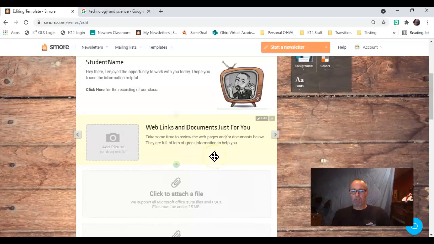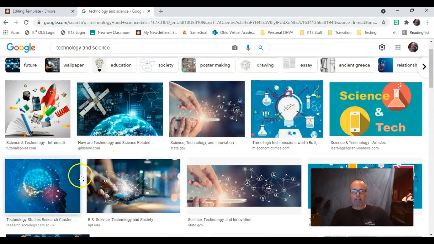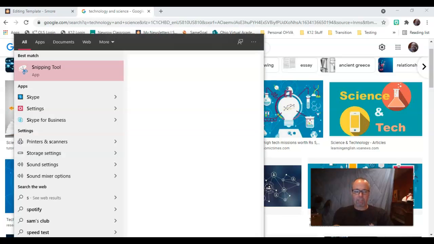I'll add some links to some area schools and things that I have found, and you'll be able to figure that out. But I wanted to show you this neat little trick that I didn't think of. And so I want to add a picture here for an image that just kind of represents the science and technology. And so I did a search over here, just technology and science, and I kind of like this image. Now I could download it to my computer and fill up my pictures and stuff, but I've found a shortcut way to do that. So if I click over here and tell it I want to open my snipping tool,